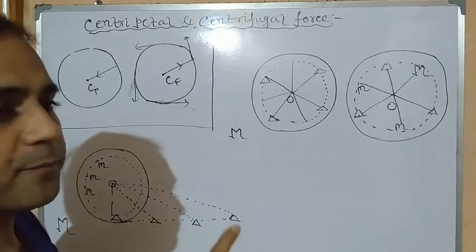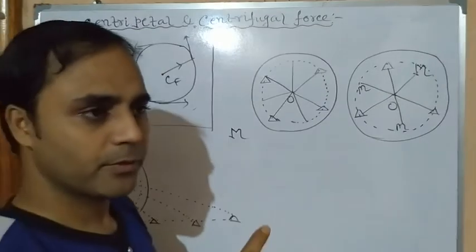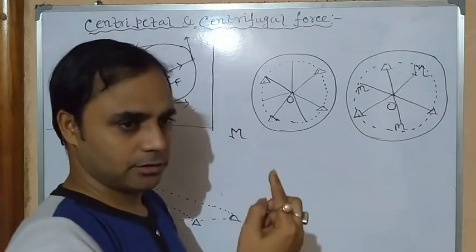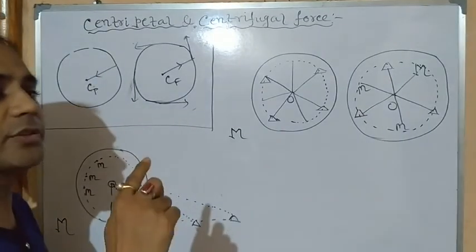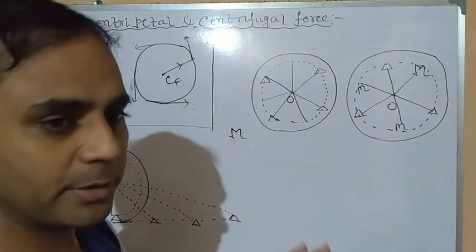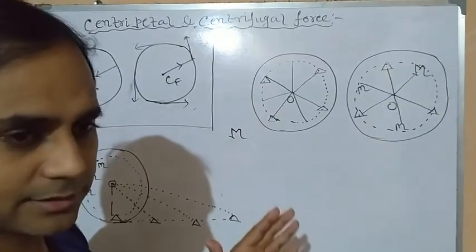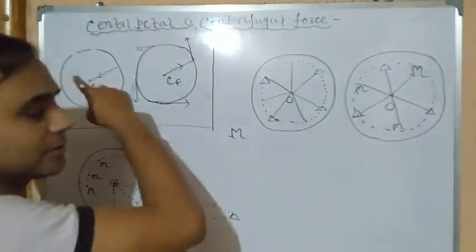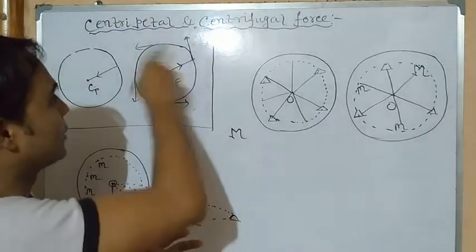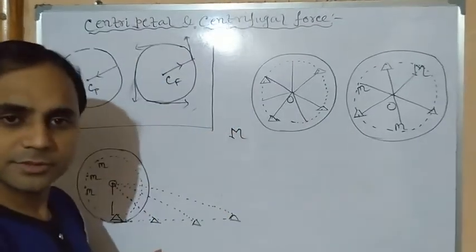Now one thing is that while rotating the stone, if we just throw the stone, or if the string snaps, it means it is cut, then what will be the result? The stone will just be thrown away along the tangent. Clear?